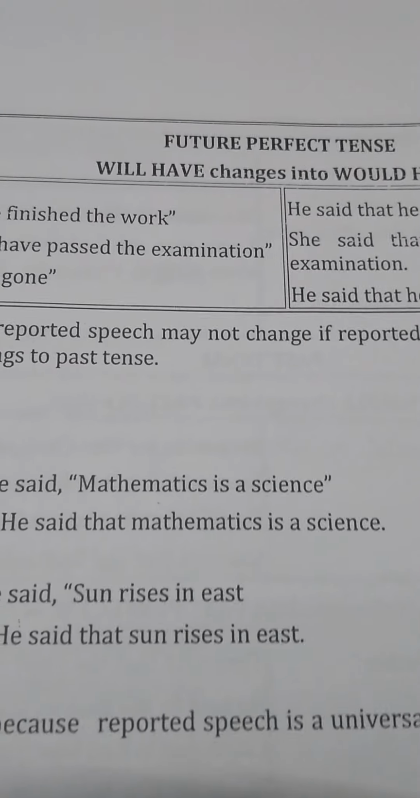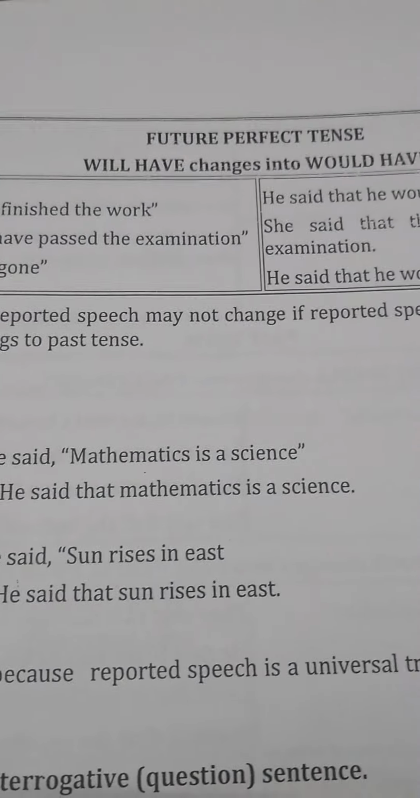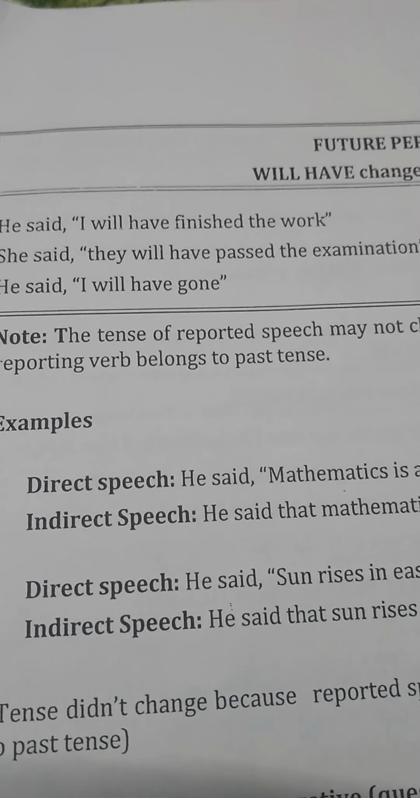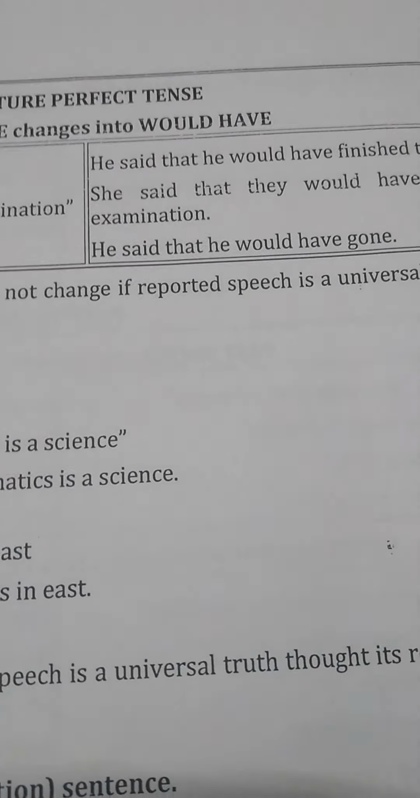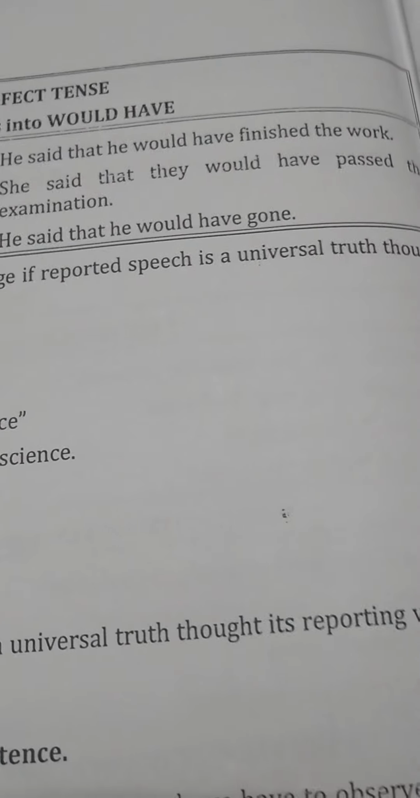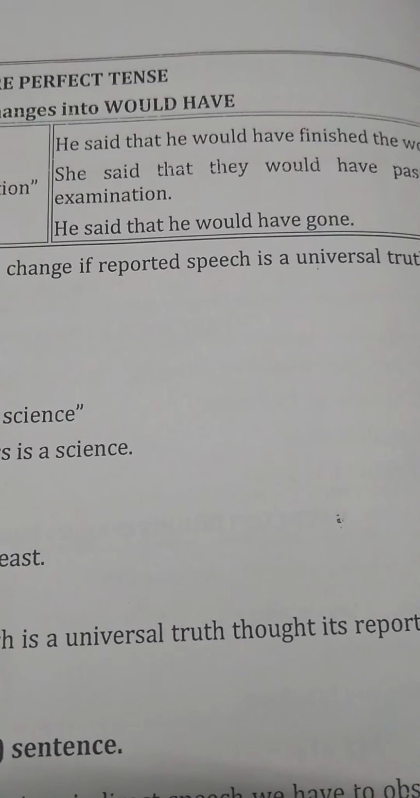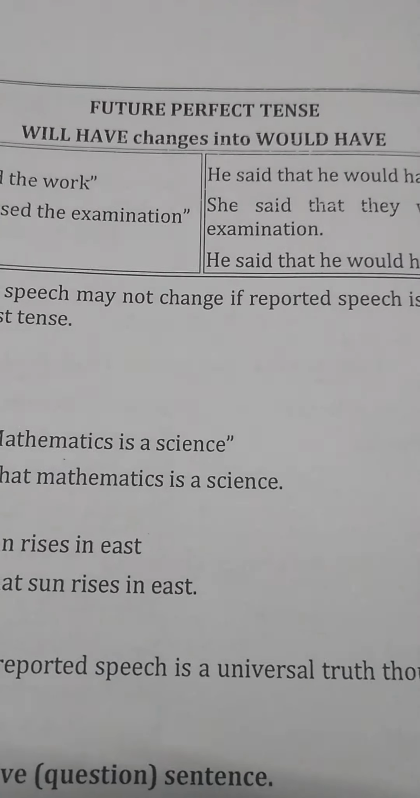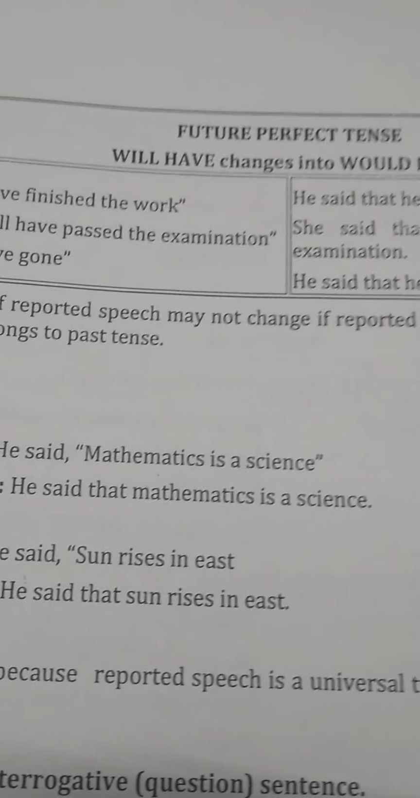Then the last one is future perfect tense. So will have changes into would have. In short, will converts into would in all future tenses. Like he said, "I will have finished the work." So here he said that he would have finished the work. Clear? So this is the tense, how to change direct speech to indirect speech.